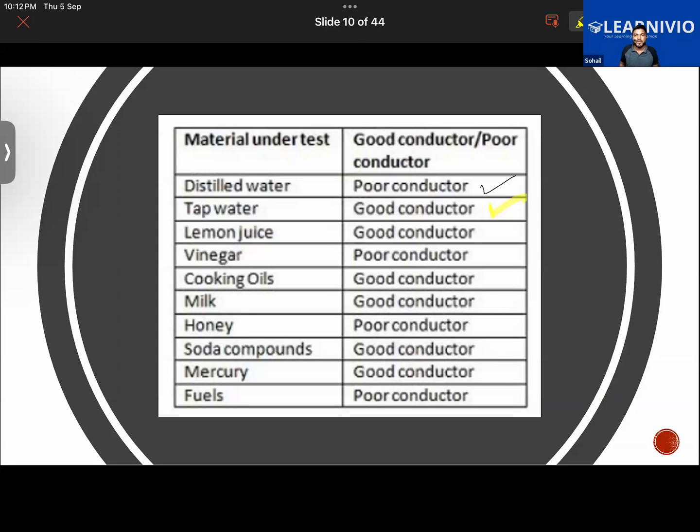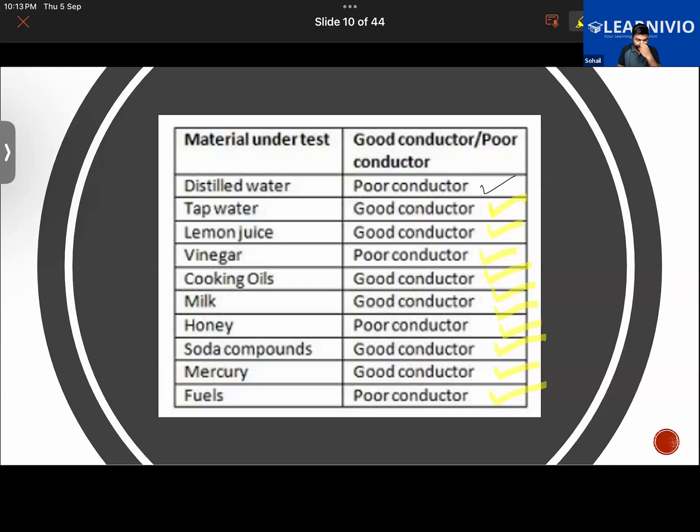Because it contains impurities, and upon passing of the electricity, those impurities will break into ions. Lemon juice, again a good conductor. Vinegar, a poor conductor. Cooking oil is a good conductor. Milk is also a good conductor. Honey, it's a poor conductor. Soda compounds, a good conductor. Mercury, good. While fuels are poor conductors of electricity.